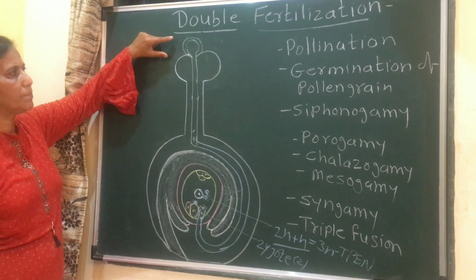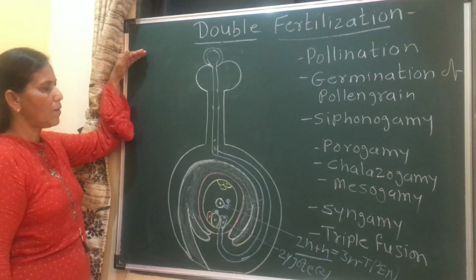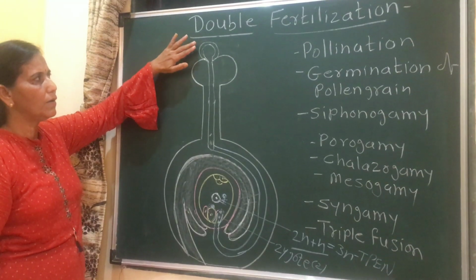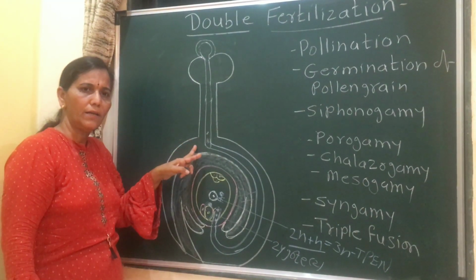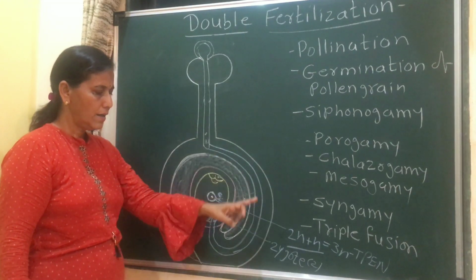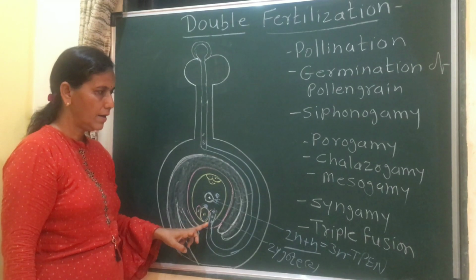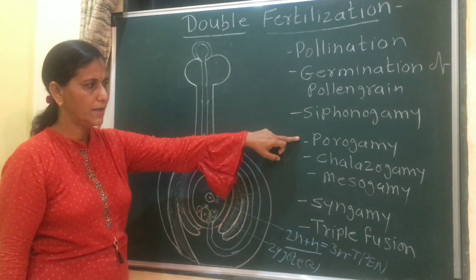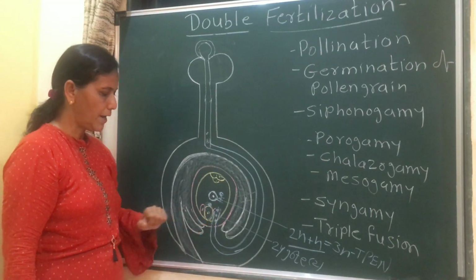Again we will revise. First event is pollination, that is transfer of pollen grain from anther to stigma. Second is germination of pollen grain. Third, entry of the pollen tube. Here we consider porogamy, means the pollen tube enters through the micropyle.